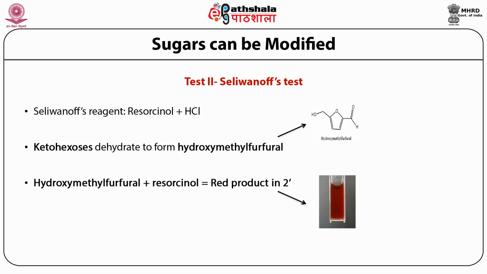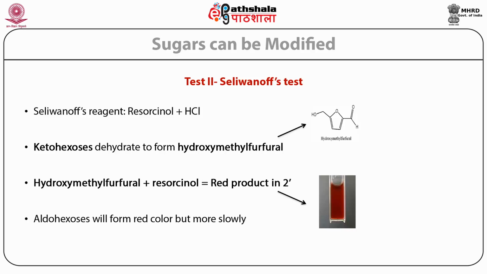This hydroxymethyl furfural will react with resorcinol in the Selivanoff's reagent and will give a red product, as you see in the tube here, within 2 minutes. If it was an aldohexose that was present in the tube, then this red color that was formed within 2 minutes for a ketohexose will be formed much more slowly. And so this is a very common test that is used to distinguish between a ketohexose and an aldohexose.